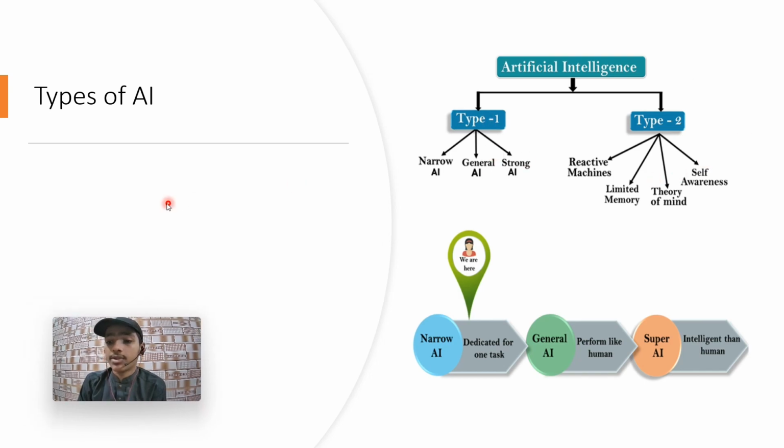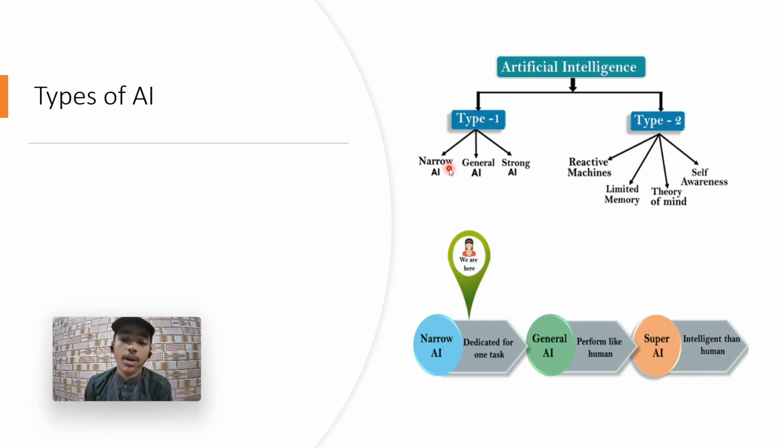Now we have types of artificial intelligence: type 1 and type 2. Type 1: narrow artificial intelligence, general artificial intelligence, and strong artificial intelligence, which is also known as super artificial intelligence. Type 2: reactive machines, limited memory, theory of mind, self-awareness. Only the first type of artificial intelligence is working these days.